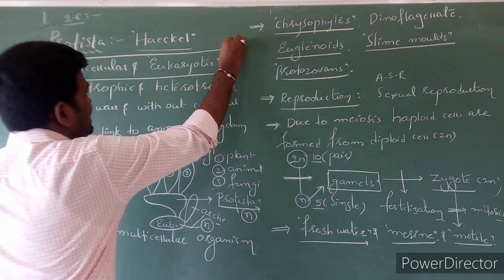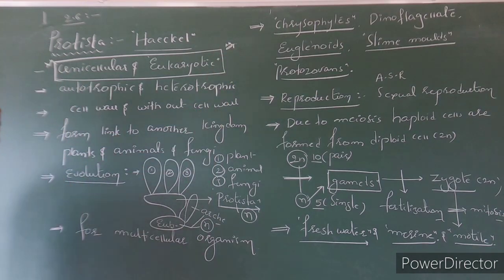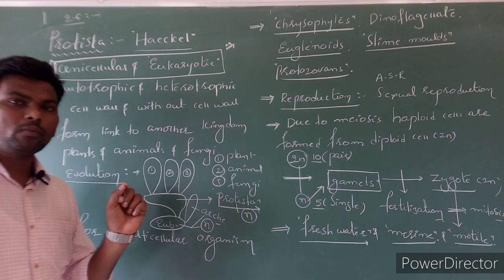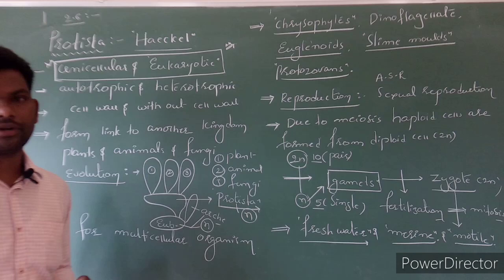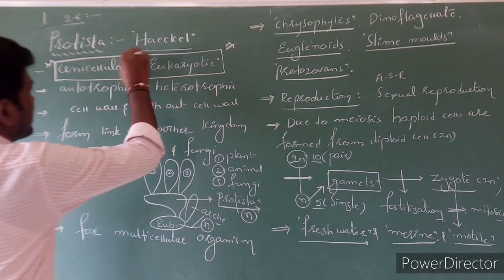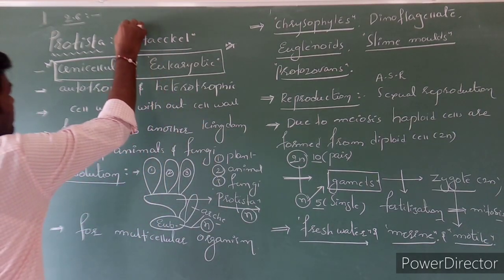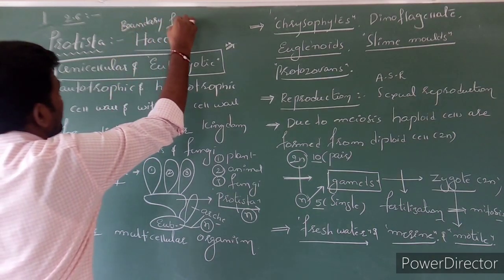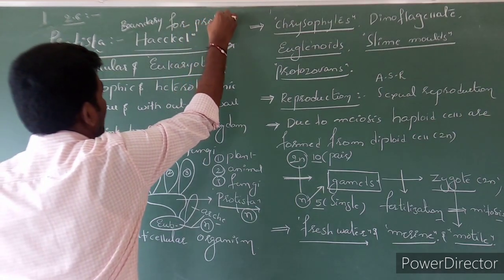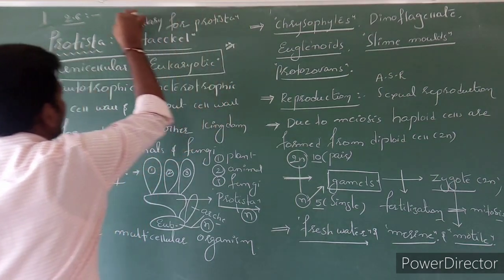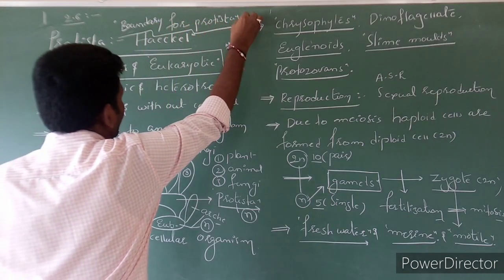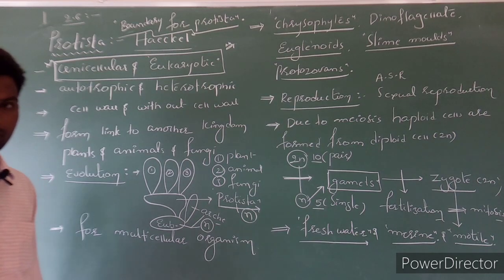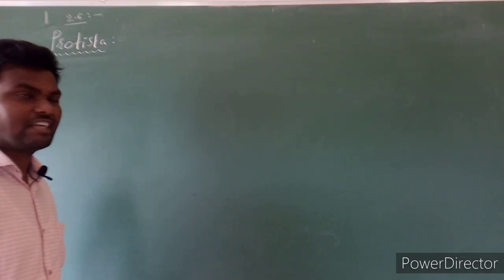So this is a standard line for Protista. And in NCERT pages 20 and 21, it is clearly given that there is no particular boundary for Protista. Clear? So this is regarding the general characters of Protista. Next, chrysophytes.